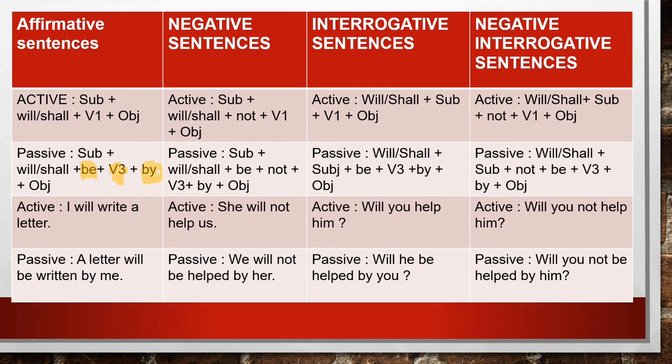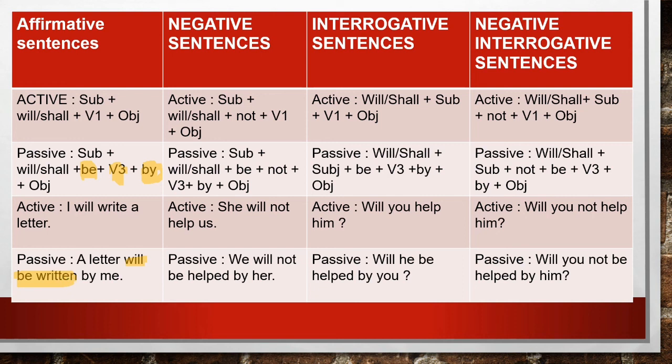Clear? And as usual, the subject becomes the object and the object becomes the subject. Like, I will write a letter. So letter is the object here. So a letter will be written by me. I is changed into me.